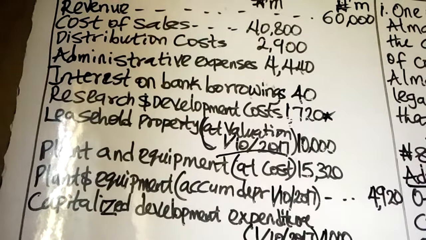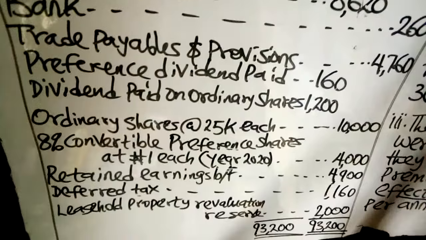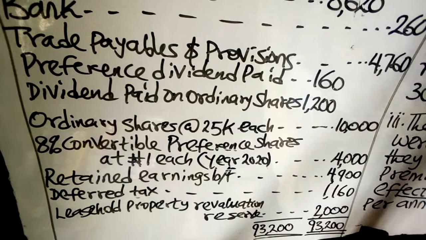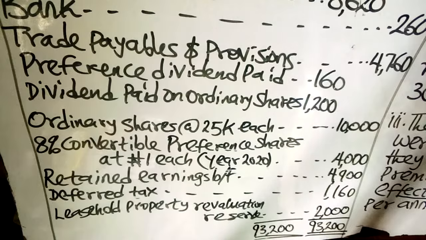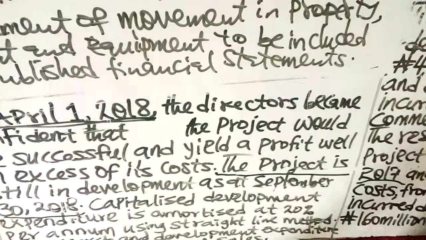Now go through the trial balance one after the other. So you have the ordinary shares, which is 1. Then we have retained earnings, that is 2. We have leasehold property revaluation reserves, that is 3. Those are the 3 components of equity. Now let's create those 3 columns. In addition to that, let's have total. So the equity comprises 4 columns. The fourth column will be total.